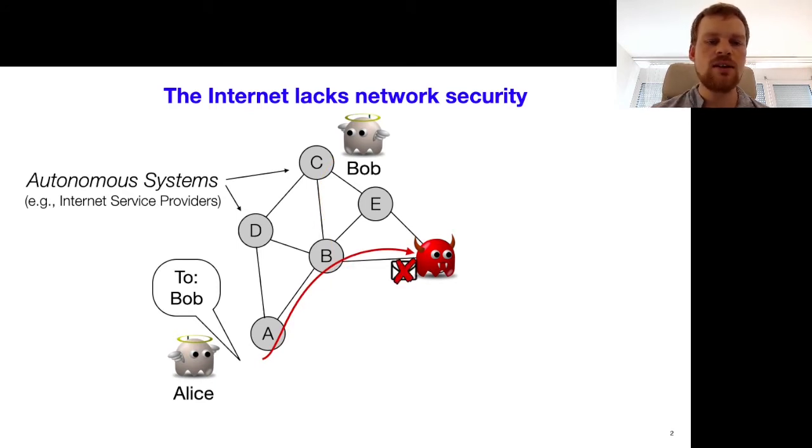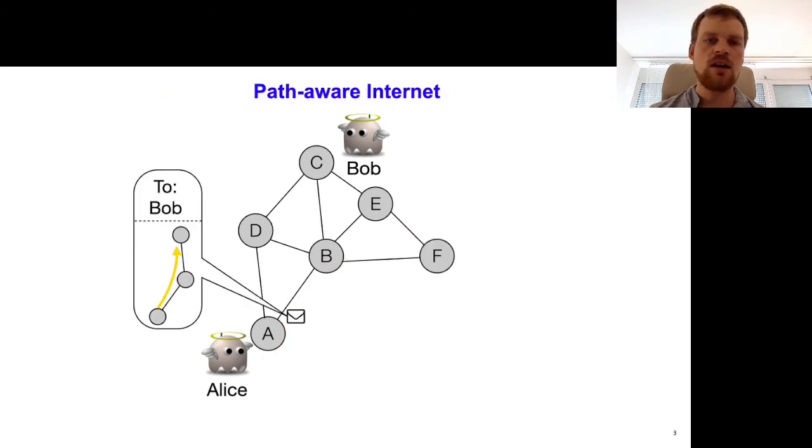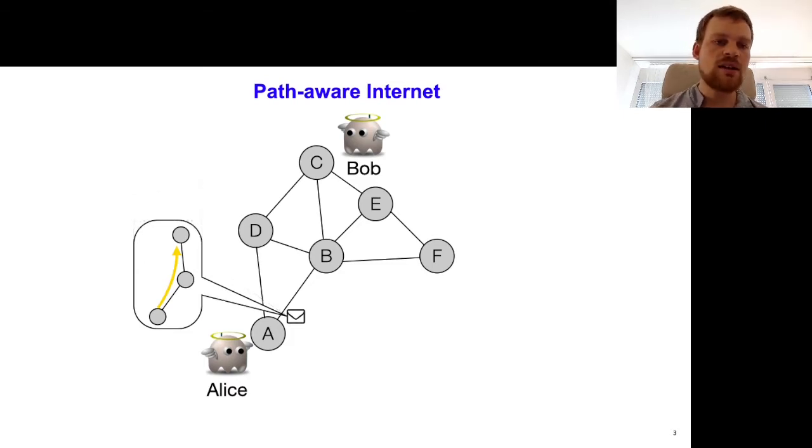In a secure internet, we would like to have that Alice and Bob can communicate as long as there exists an attacker-free path between them. And this property is provided by a number of recent proposals from the networking community. And one class of protocols is called path-aware. So path-aware internet means that Alice not only embeds the destination address, but in fact the entire forwarding path on the internet into the packet header.